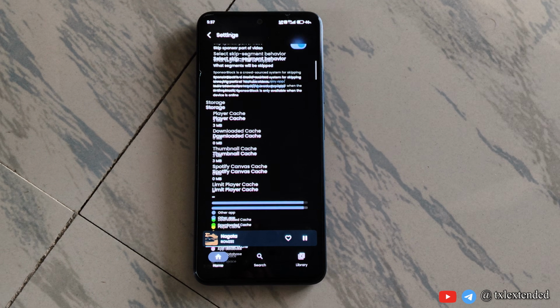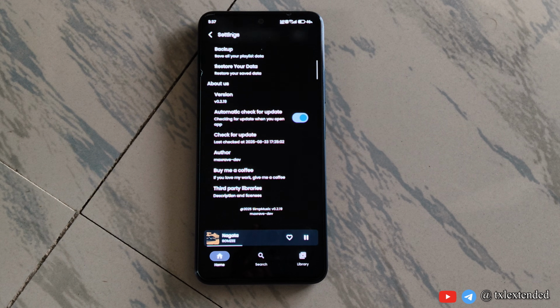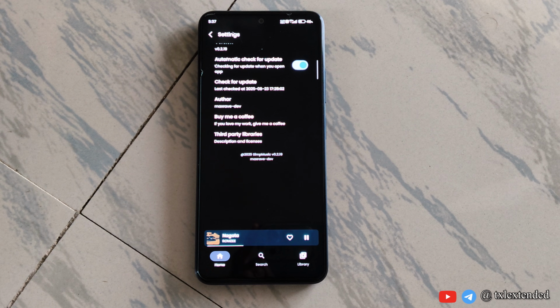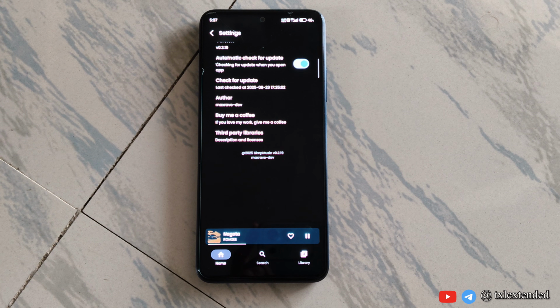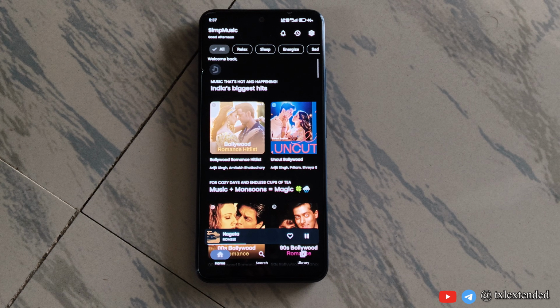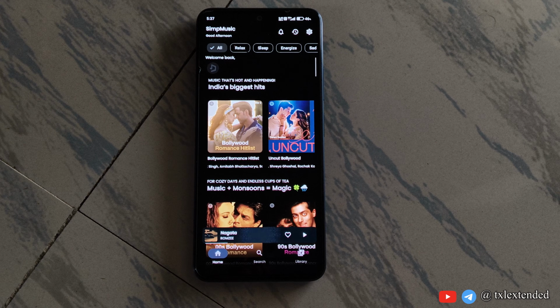If you want to know what they are, then you need to download this application. It also has AI integration. So yeah, it's a good application. Maybe you will face buffering issues sometimes, but mostly it's fine.